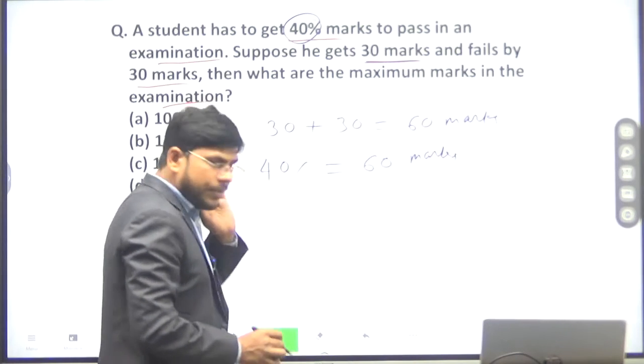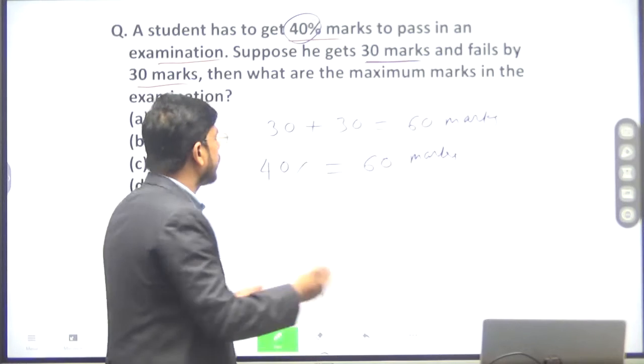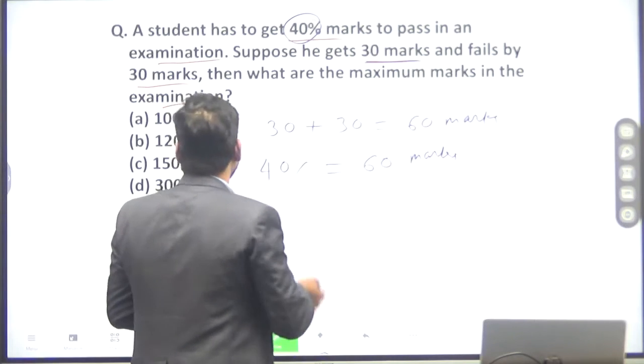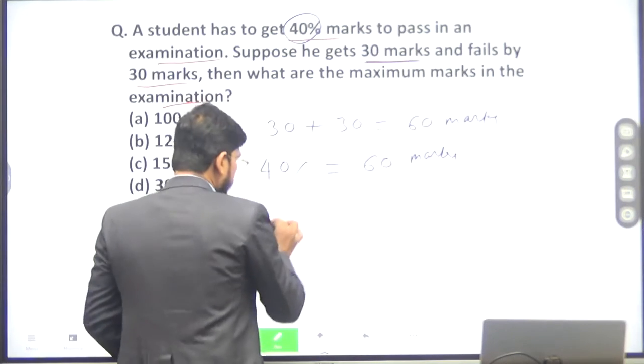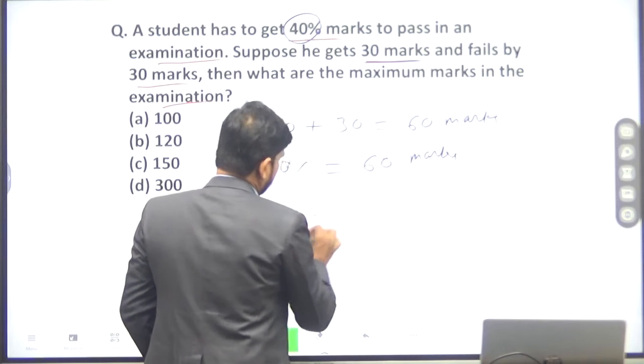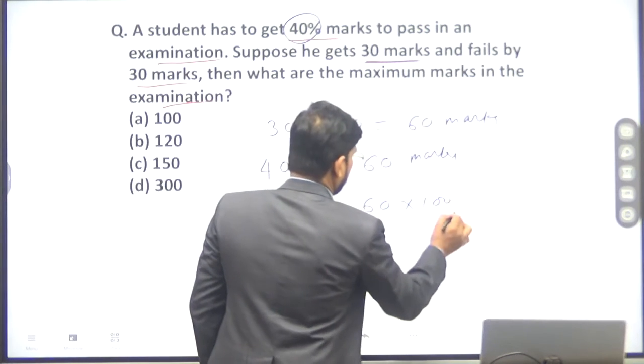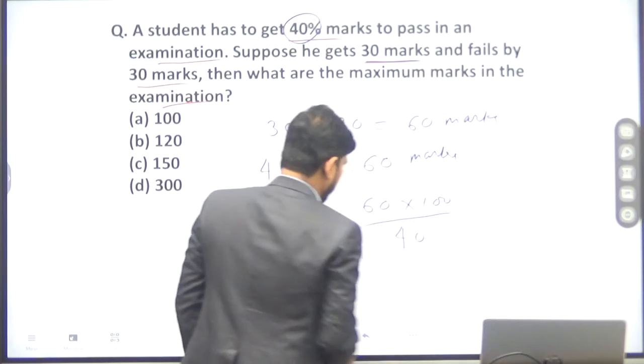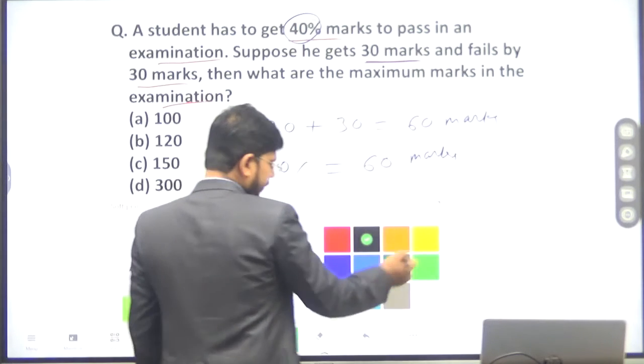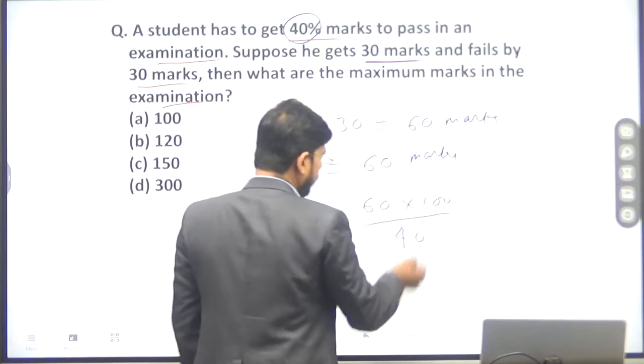And in this condition, we have to find 100%, which means the total maximum marks of the examination. 100% is 60 into 100 divided by 40. You can simplify it in your own way.